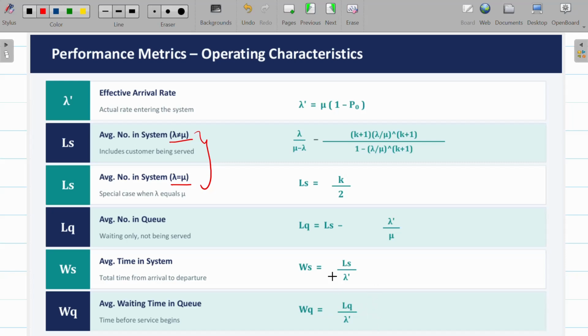Actually, it has been defined based on LS and LQ, because the formula to calculate LS itself is lengthy, and if you want to go directly by the formula, you have to make use of it along with the lambda dash formula. So it's better to use these little formula concepts: WS is nothing but LS by lambda dash and WQ is equal to LQ by lambda dash.